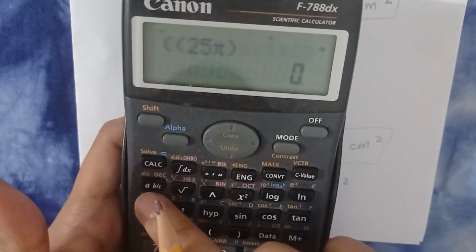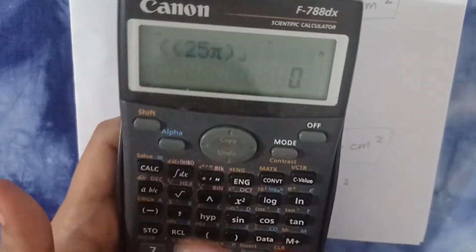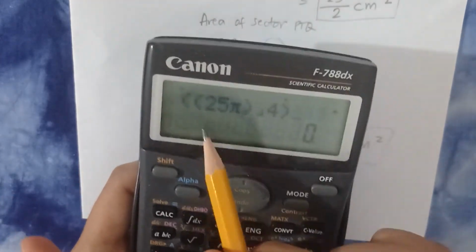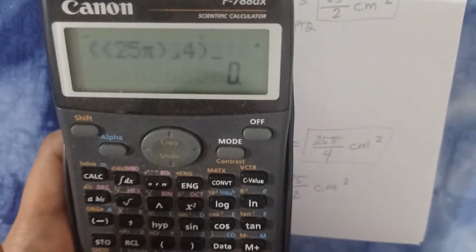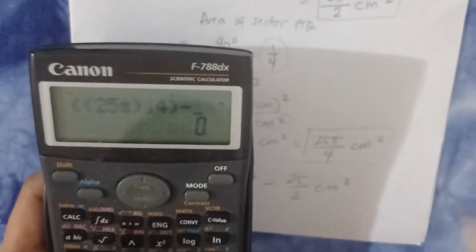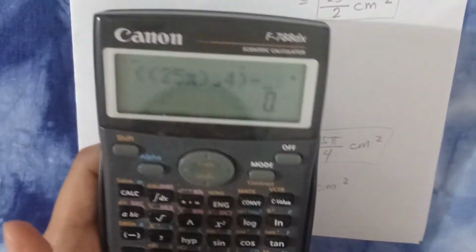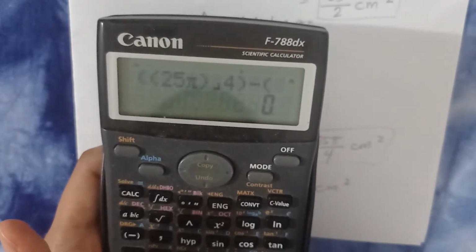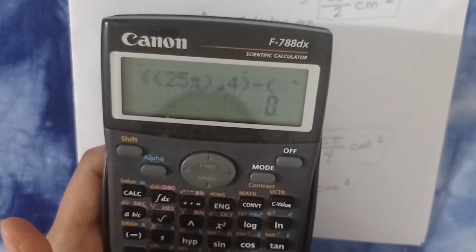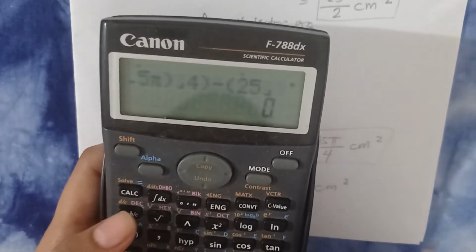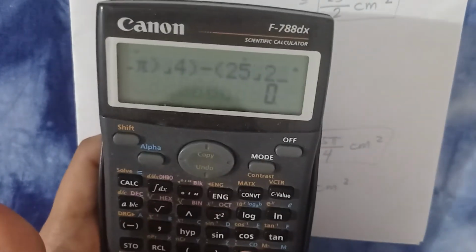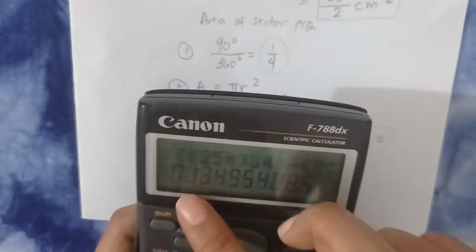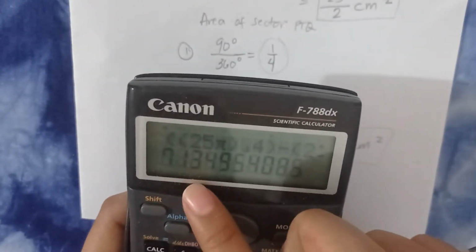Ito yung over ko, yung may A, B, C. Over 4, close parenthesis, para alam ng calculus na sila yung magkakasama. Minus 25 over 2. So, parenthesis. Basta meron kayong fraction, dapat lagyan nyo lagi ng parenthesis. 25 over 2. Ito yung over ko. Tapos 2, close parenthesis. Equals. Ang naging sagot ay 7.